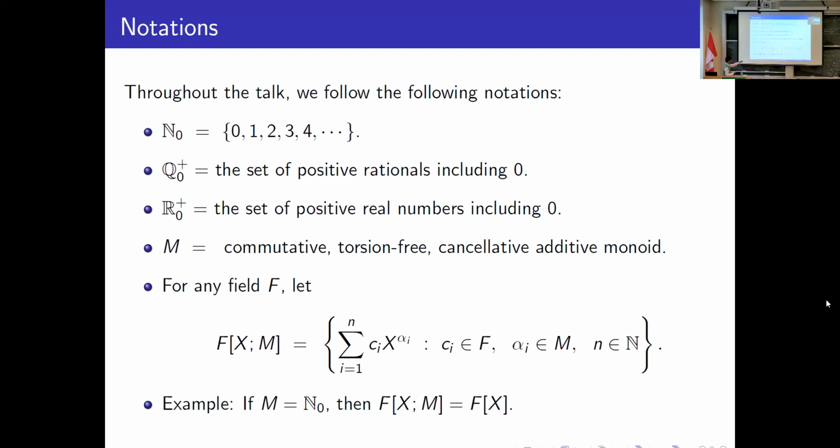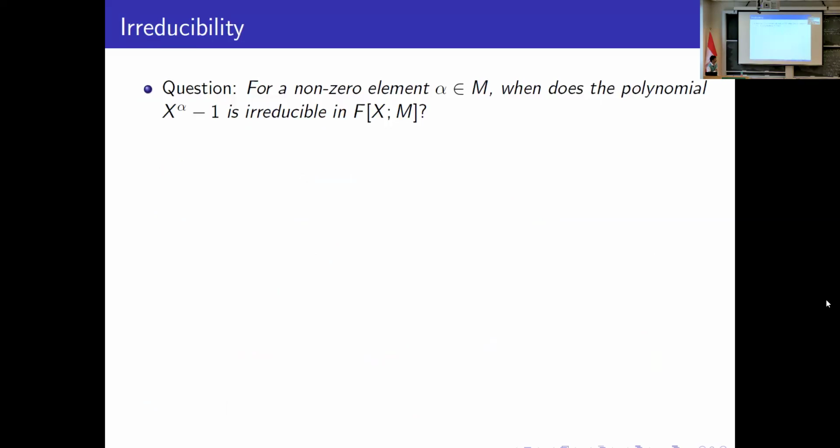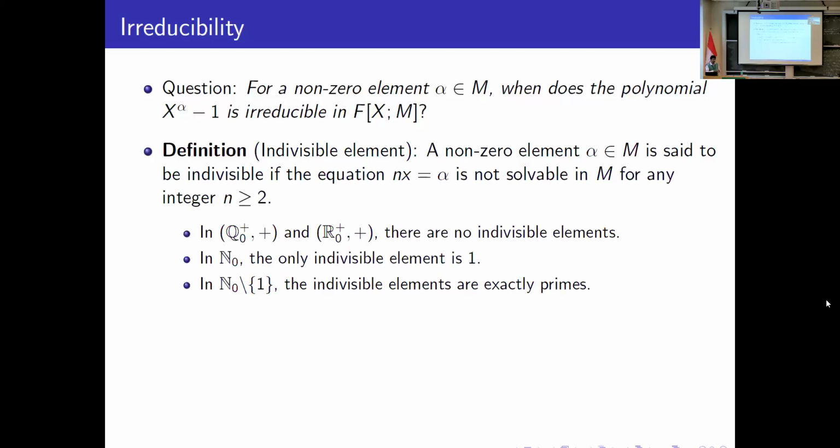For example, if you take M equal to N0, F[x; M] is nothing but F[x]. The question which we are interested in is, when is the polynomial x^alpha minus 1 irreducible in F[x; M] for a non-zero element alpha in M? Maybe I'll introduce the following definition, which will be helpful later.